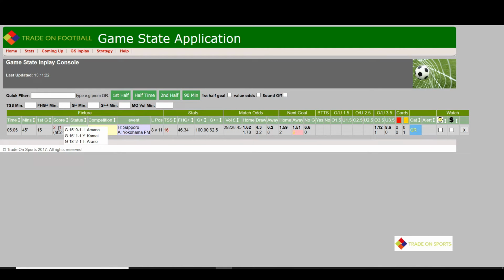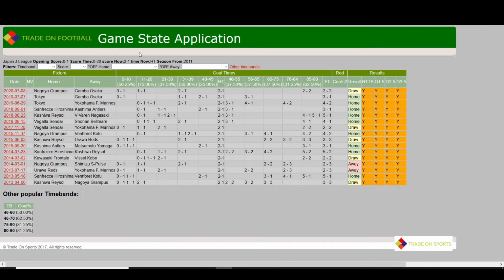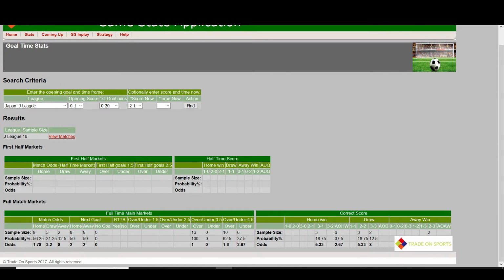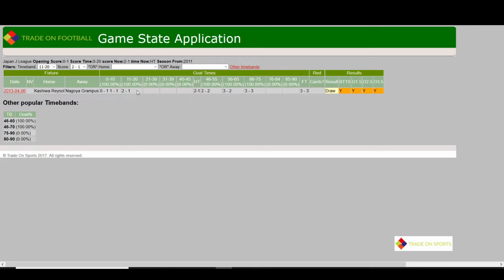We can look at the time band of the last goal, which was early on, 18 minutes. So we're going to see a fairly low sample rate here of this scenario. In fact, we just got one, but I think in this case we can go by the halftime score and the 16 sample. That's good enough. The one sample that did occur like this finished 3-3 with 2 early goals. So you can see how we start to build a picture in our mind now of time bands.